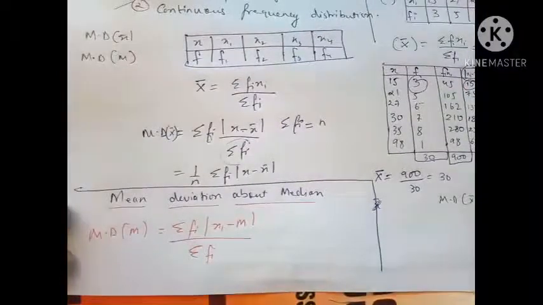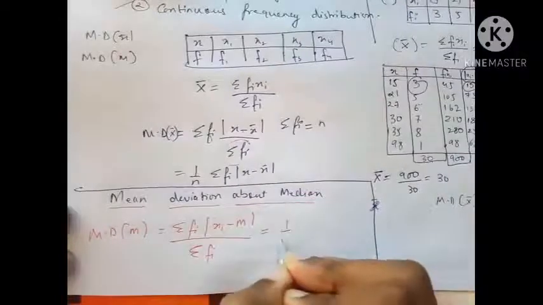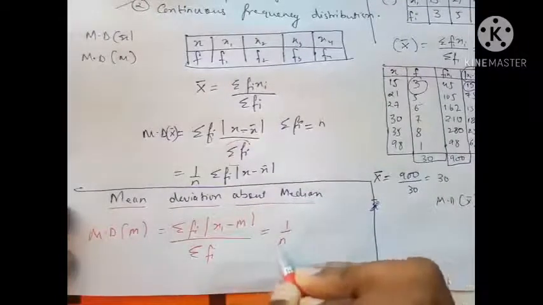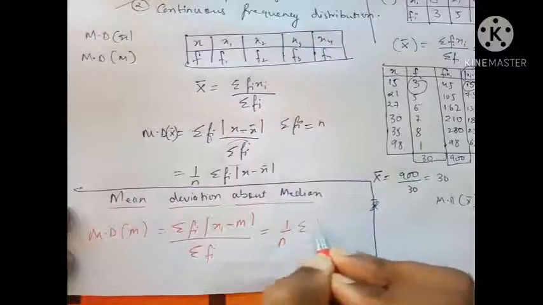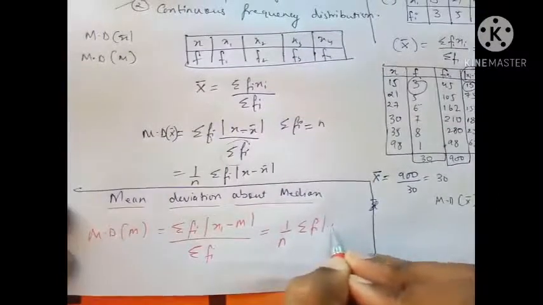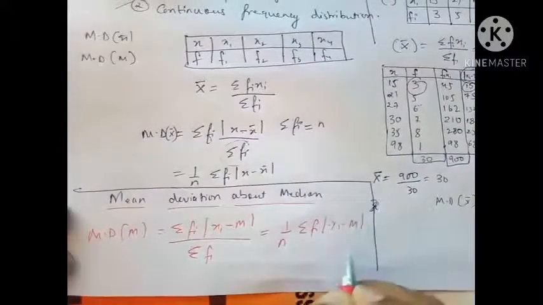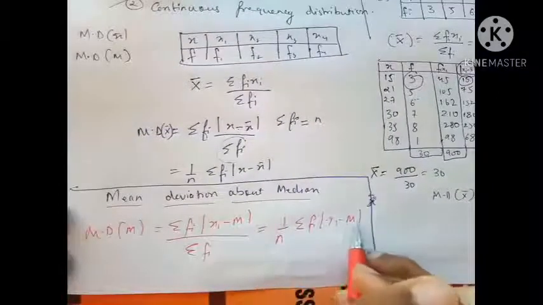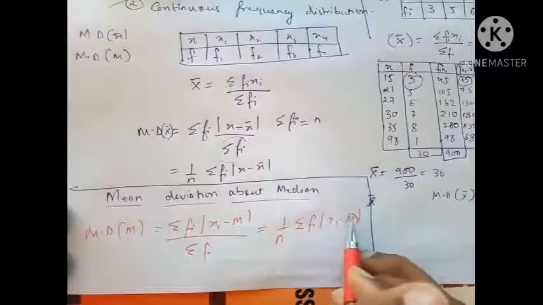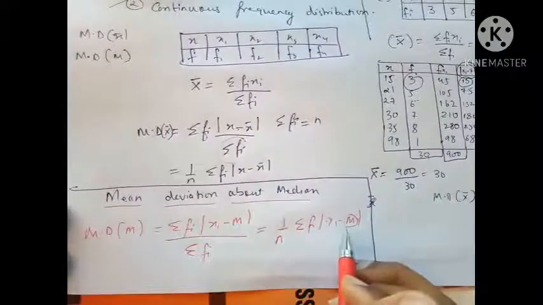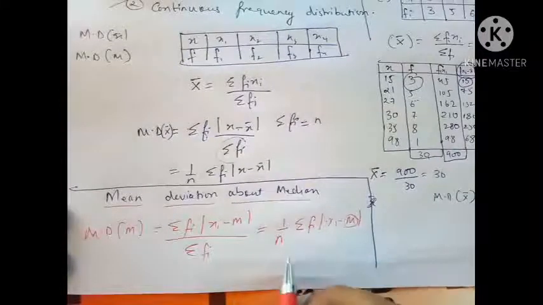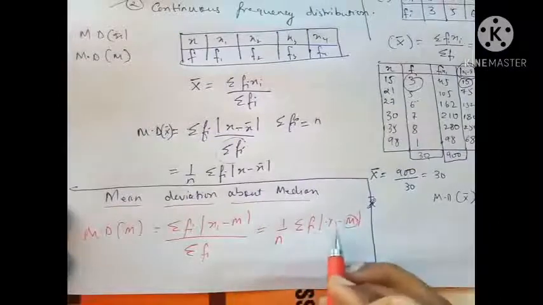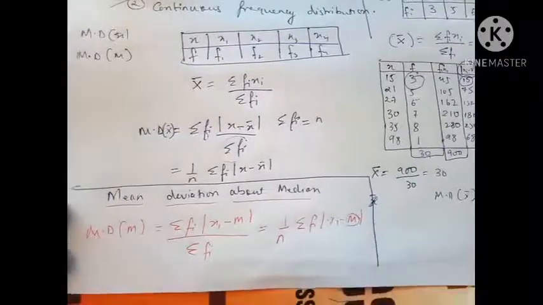Okay, this can also be written, the formula can also be written 1 upon n, that is number of frequency or the sum of frequency, and this can be same as it is. The first thing that you always have to find whenever the question is given, you have to find the median. Okay, after you are able to find the median, then you'll be finding what? Then you'll be finding xi minus m. So we'll do a question on it.